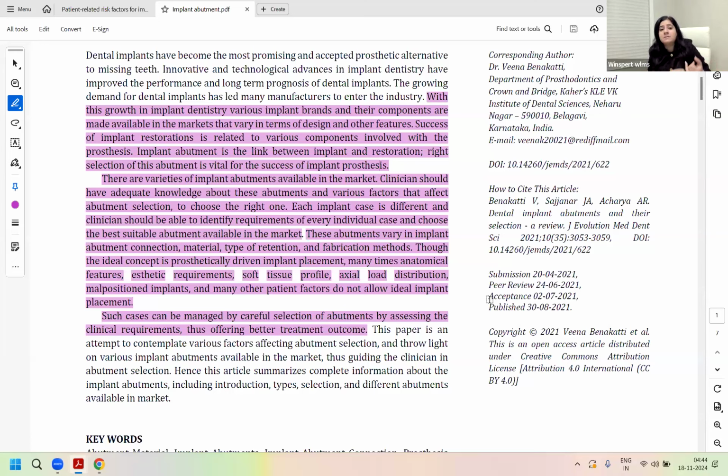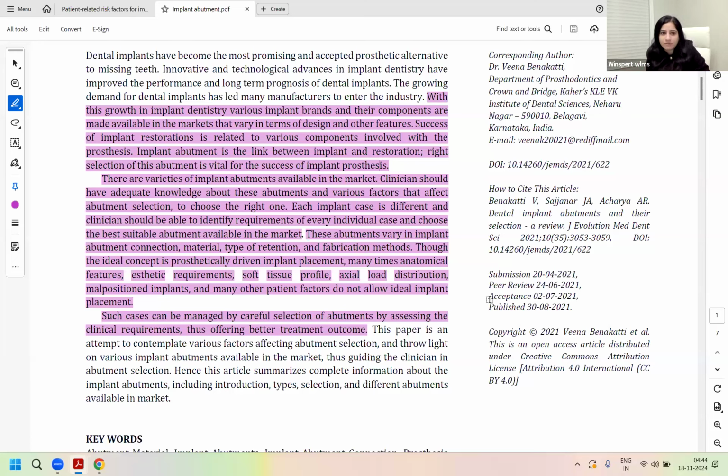Similarly, the abutment type is extremely important in maintaining the hygiene around implant, right? So it is an important link between your implant and the restoration. And a correct selection will make sure that your implants are successful. The hygiene maintenance is easier for the patient. So different varieties are available, different terms are used. I want you with this article to be familiar with those terms, understand what situation calls for which abutment.